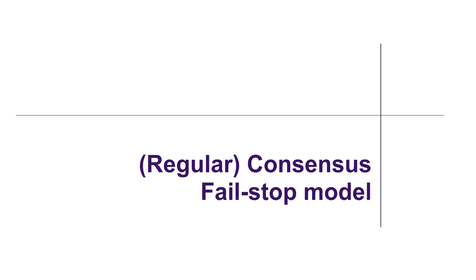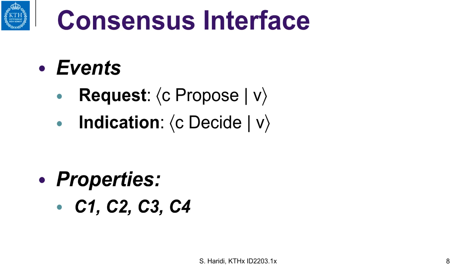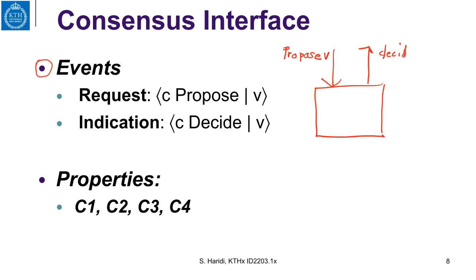Let us look at a regular consensus algorithm in the fail-stop model, when we have perfect failure detectors. So here is our consensus interface. A process can propose some value v and can decide some value v prime. The request event is a propose, and the indication event is a decide. And we have the properties that we just mentioned.